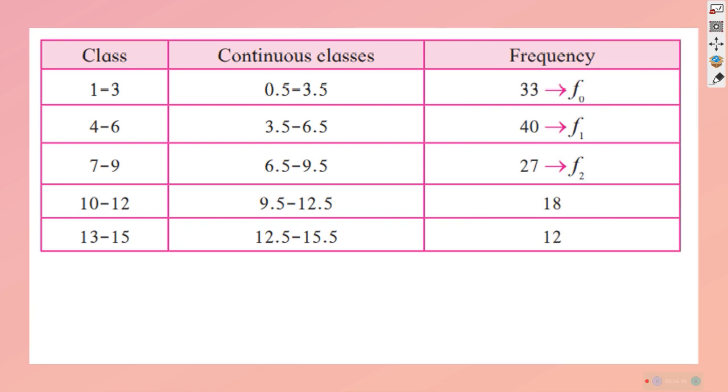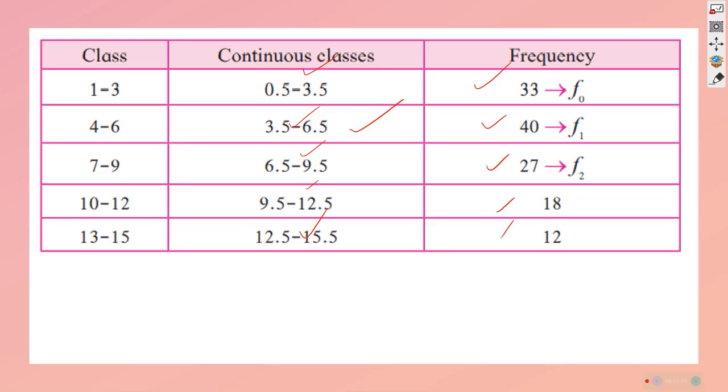That 1 to 3 will be written as 0.5 to 3.5, 4 to 6 as 3.5 to 6.5, and so on. So we made a rearrangement. Accordingly we changed the frequency also, because it is not affecting it. That's what we learned earlier. So from the above data, the modal class is 3.5 to 6.5. Understood? 3.5 to 6.5 is the modal class.